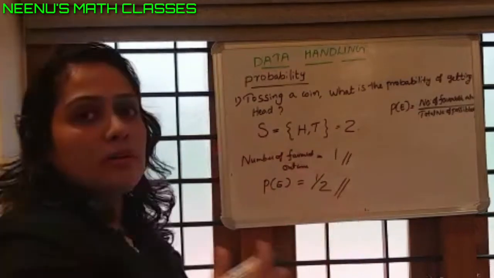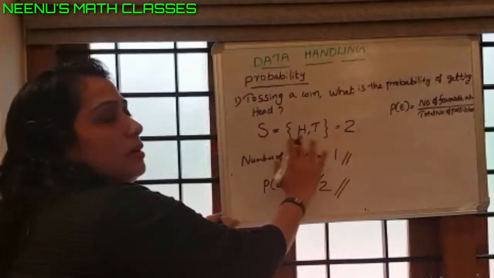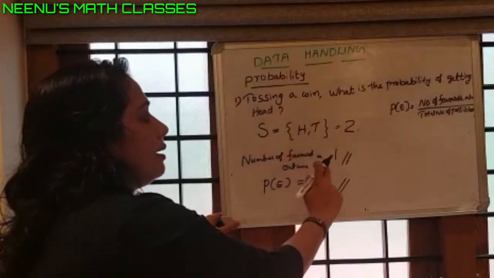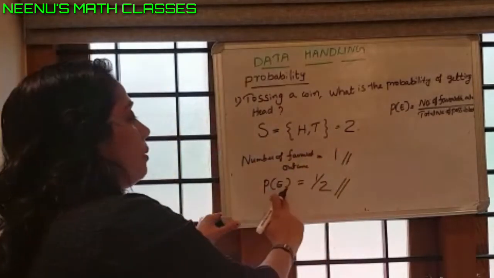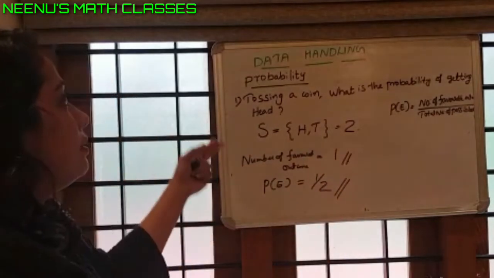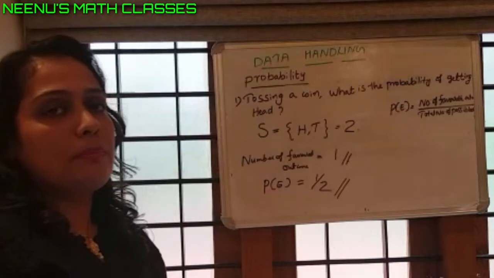What is the probability of getting a tail? Similarly, the sample space remains 2. The number of favorable outcomes for getting a tail is 1. Then the probability of getting a tail is also 1 by 2. This is a very basic problem for probability.